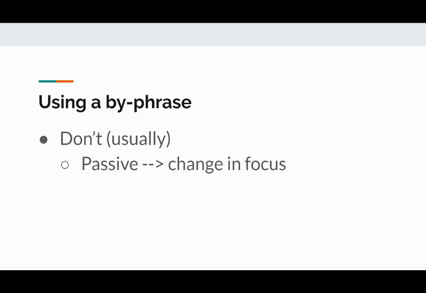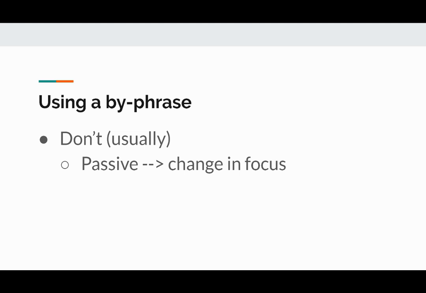But the passive, remember, like I said last week, is a change in the focus. So if we're talking about cars being made in Osaka or the light bulb, which is an invention, I'm not really focused on the person or the thing that does the action. I'm focused on that object. So we're using passive voice.